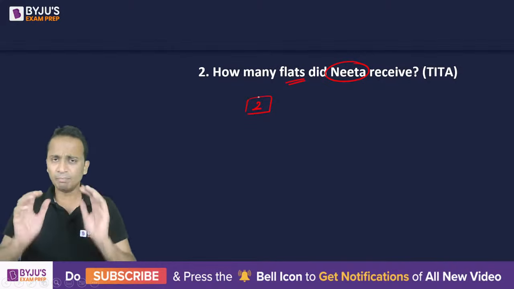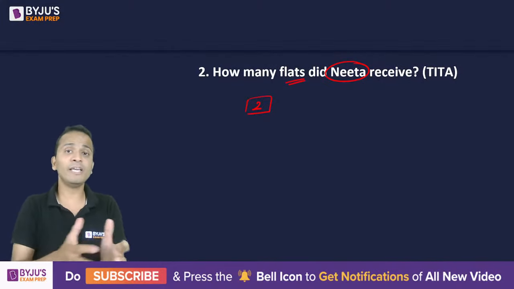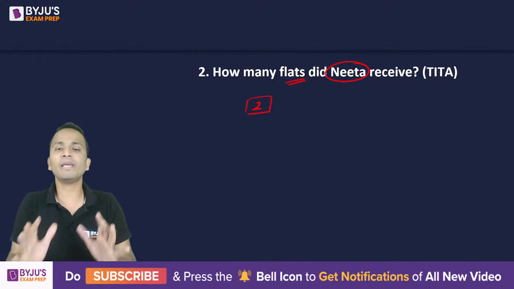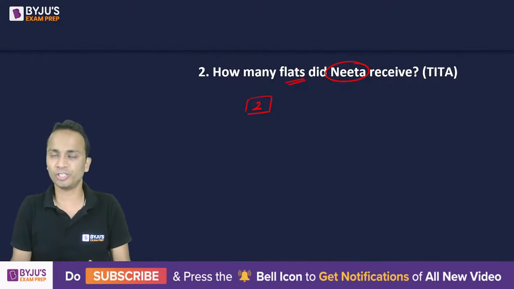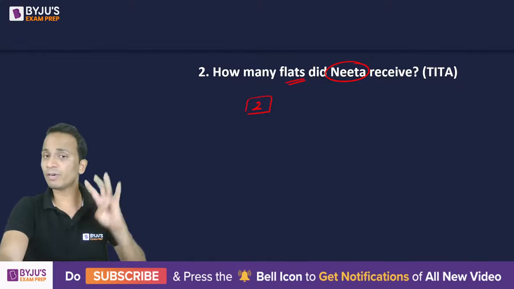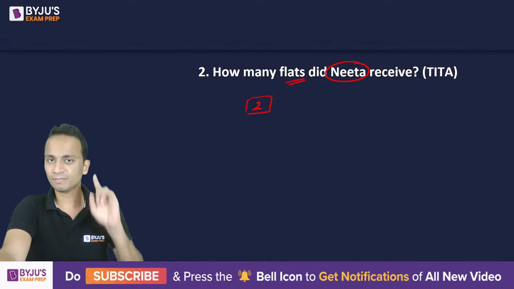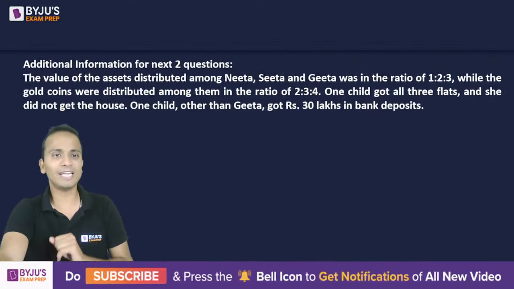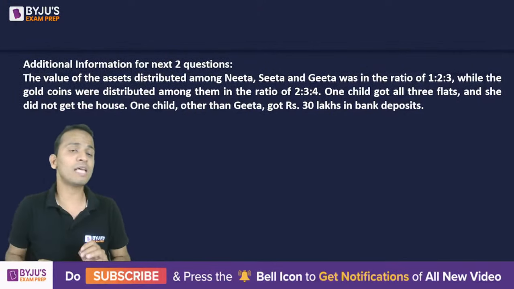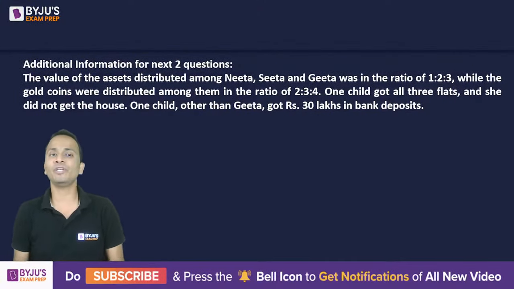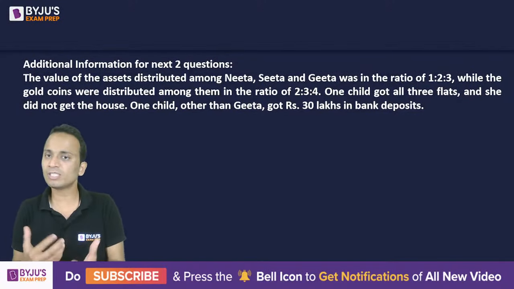All right, now based on the information that we have just compiled, we are able to answer these 2 questions. Okay, now there were a total of 4 questions in this set. So let's move on to the next 2 questions, and there was an additional set of information for the next 2 questions. So for the next 2 questions, again we'll have to do something.